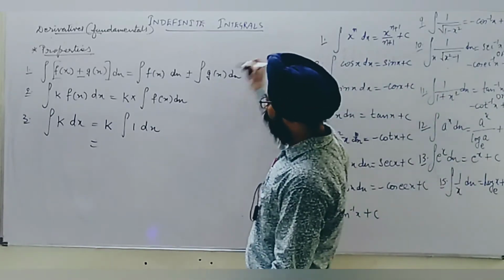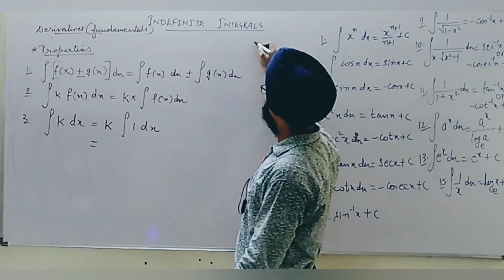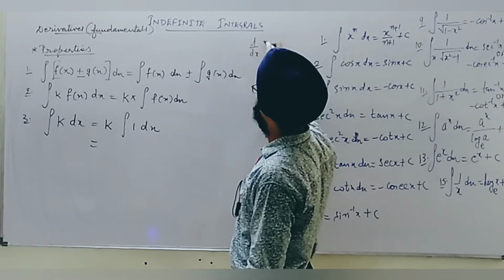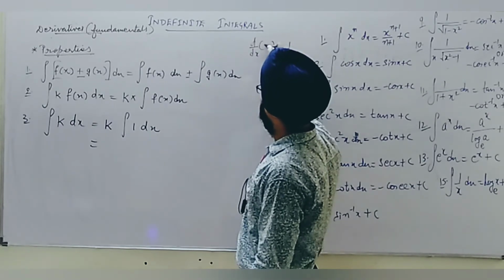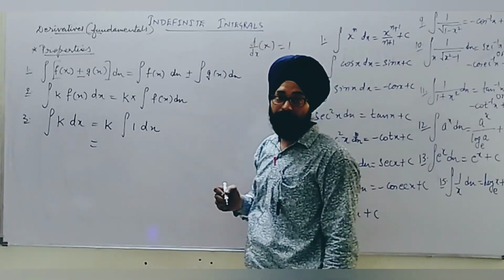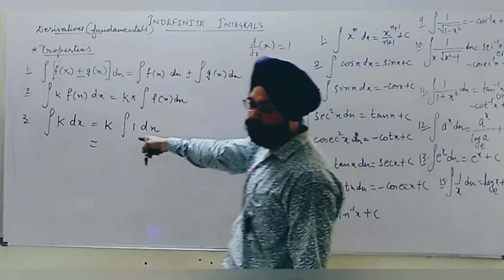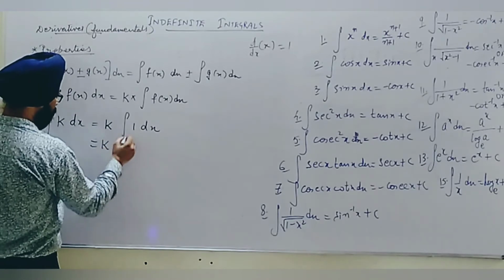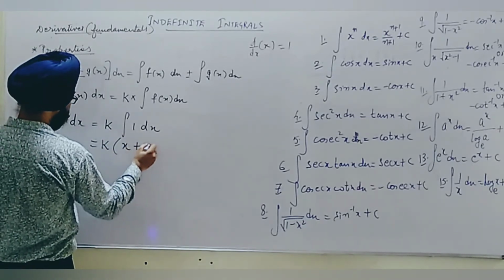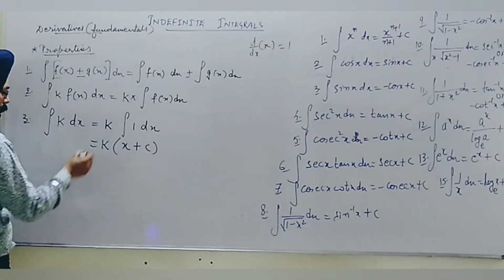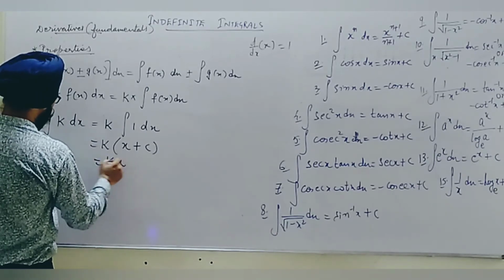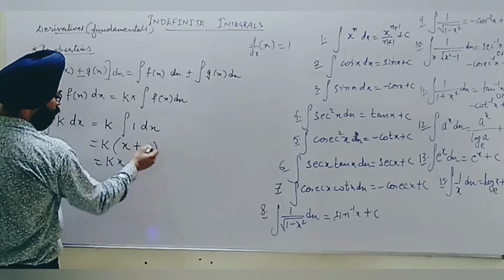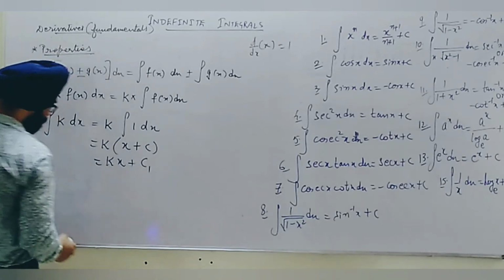Why? If I want to find the integration of 1, I should see whose differentiation gives me 1. It is always x with respect to x. If I differentiate x, I get 1. So the integration of 1 is x plus c. So always we will get k into x plus k into c. We can write a constant like c1.